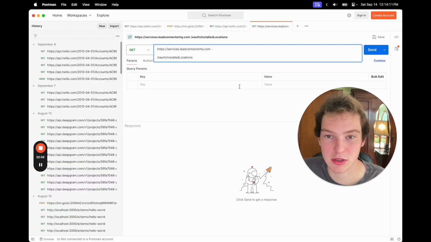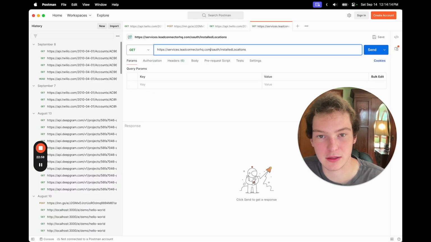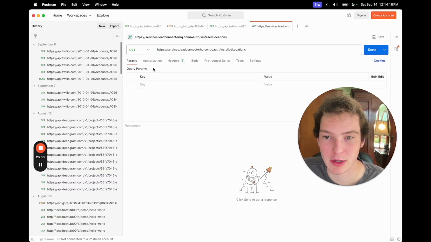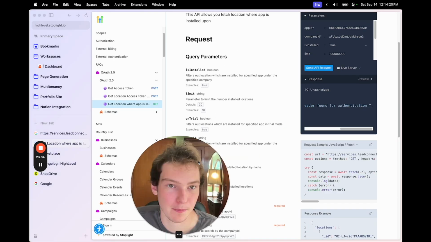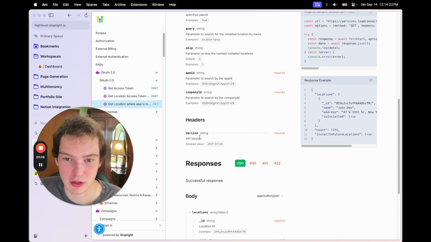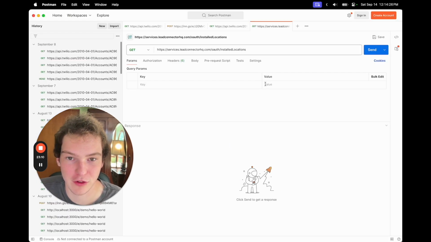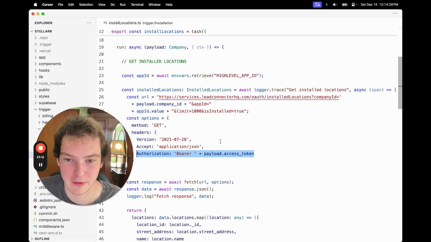So we'll do get, and it looks like there's a new line there. So we'll do a get request to this address. And then we're going to make sure that our API version, or it has to be version, actually I'll just copy it from my code.